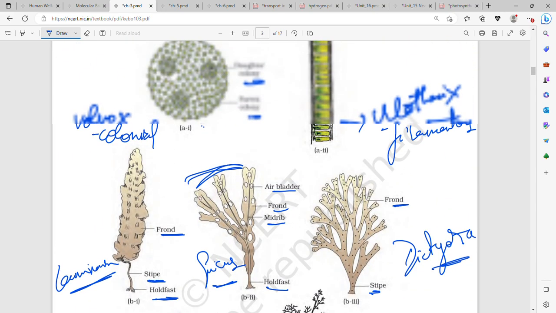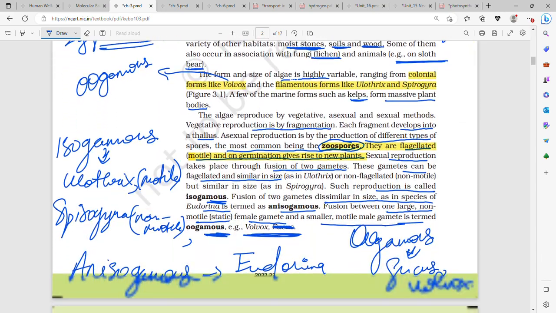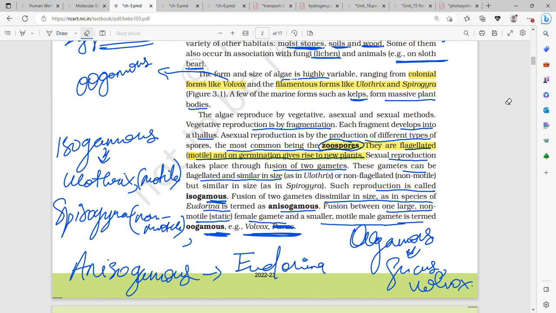Okay, this was general algae, not green algae. So in general algae you can write, sorry.